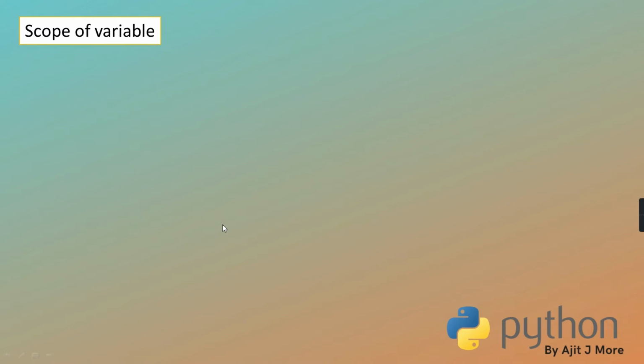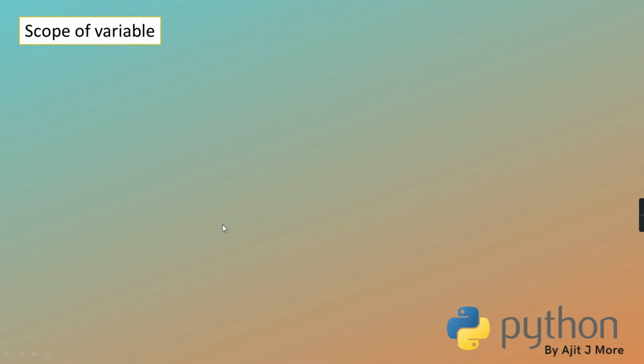Got it or no? The scope means the extent or the section of code till where the use of the variable is legal. Beyond that point, if the use is not valid, we'll say the scope is over. Means the variable is out of scope. It has gone out of scope. You got it or no? I hope it is a clear concept, right?